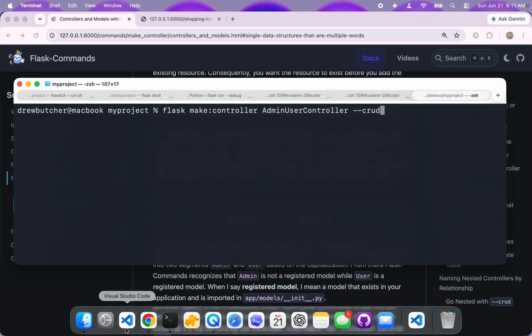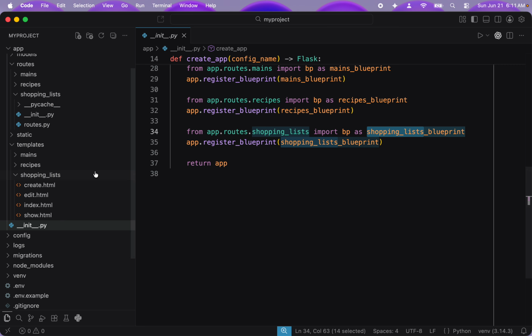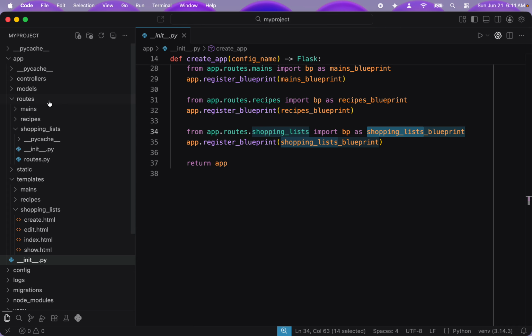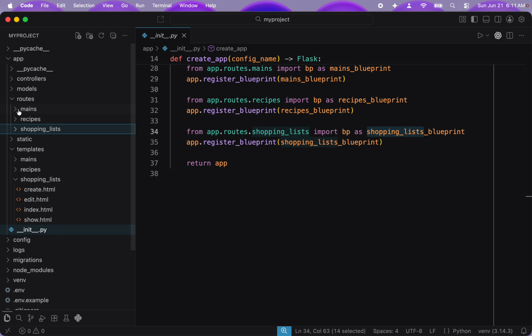And then before I run this, just so you can see I'm not pulling the wool over your eyes, what I'm saying is we're going to end up with a whole new set of routes that are admin user routes. And so that will pop in here.